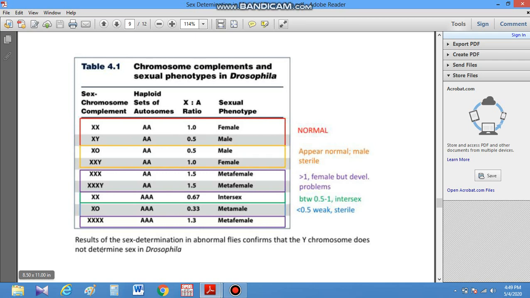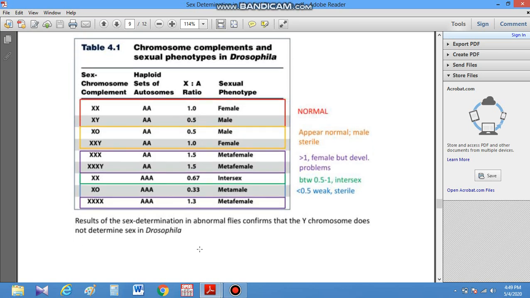So the results of sex determination in abnormal flies confirm that the Y chromosome does not determine sex in Drosophila. It is the X to A ratio which determines the sex in Drosophila melanogaster, also called the fruit fly.